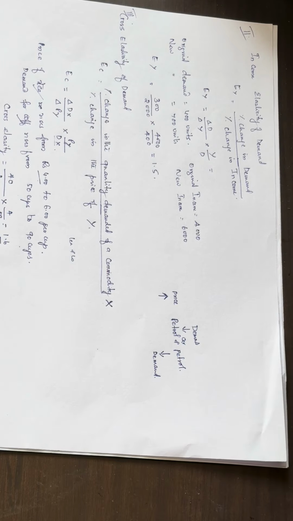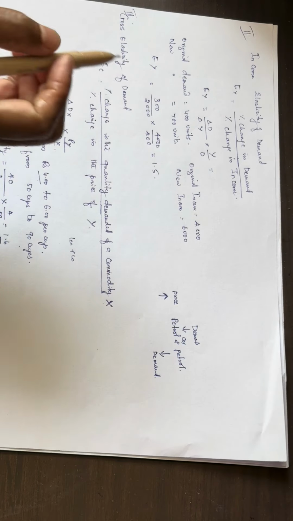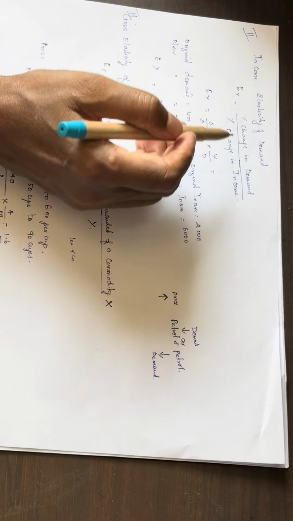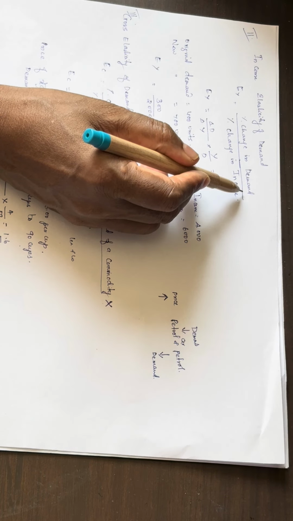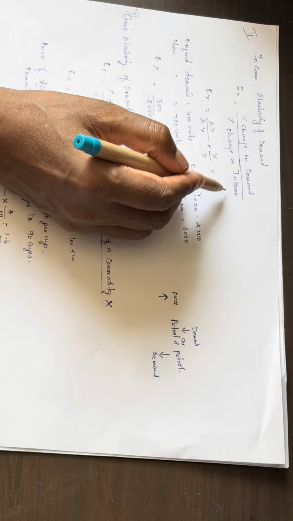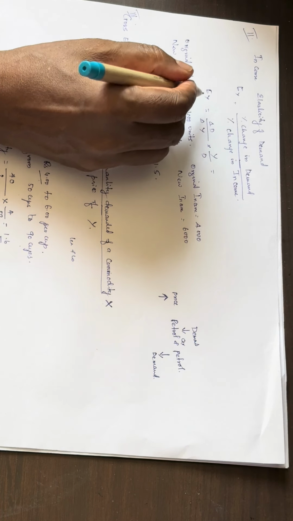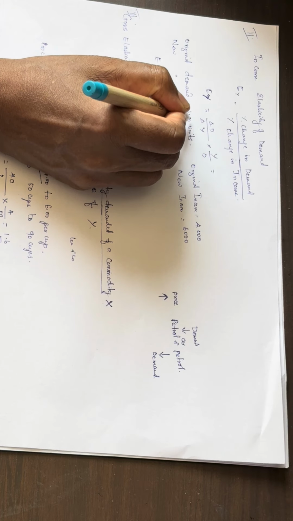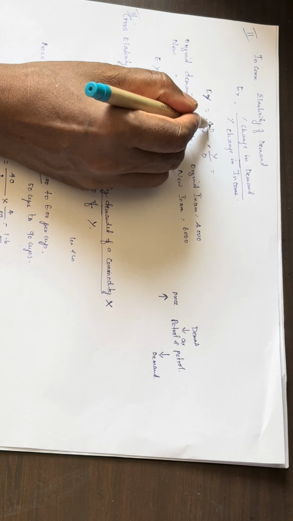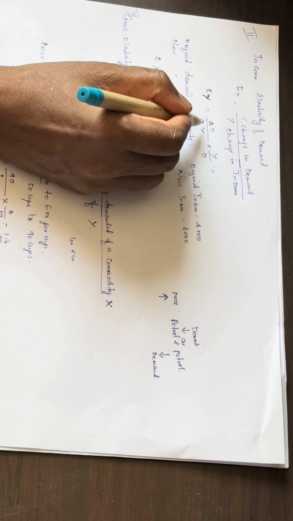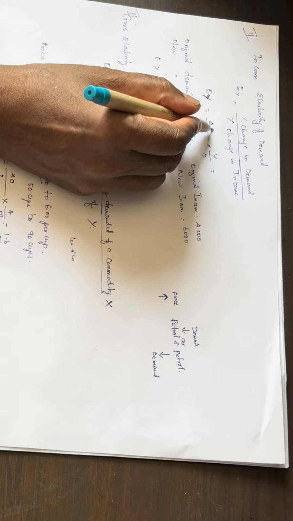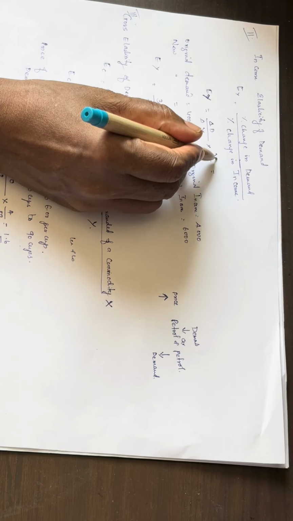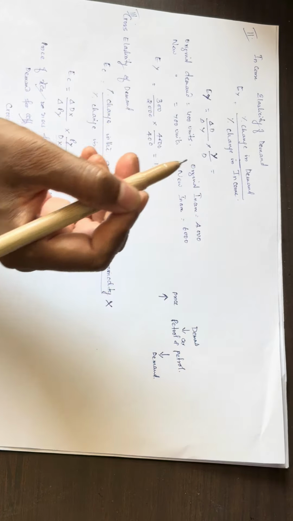Once again, I'll repeat the expression for income elasticity of demand. Income elasticity is equal to the percentage change in demand divided by the percentage change in income. That is, the income elasticity of demand can be calculated by delta D, change in demand, divided by change in income, into original income by original demand.